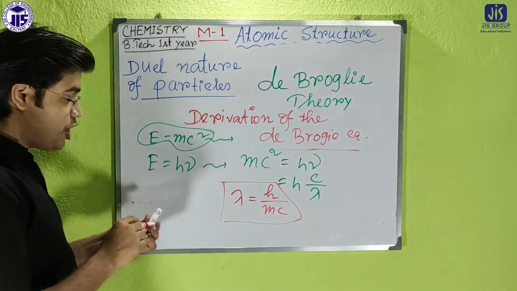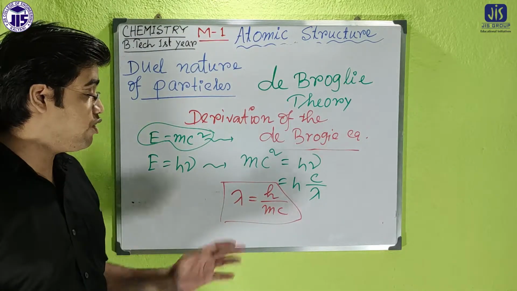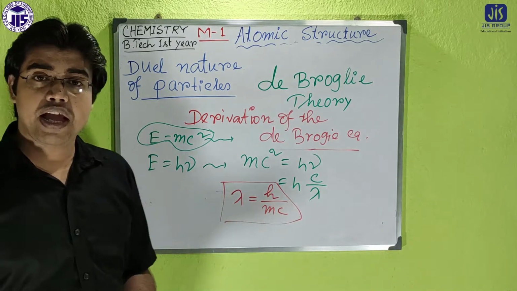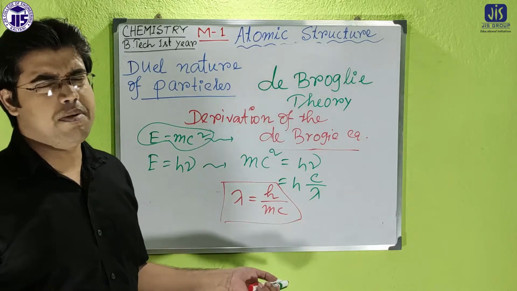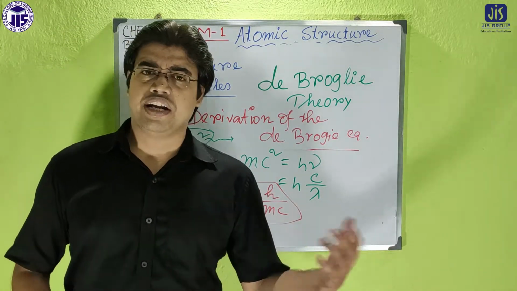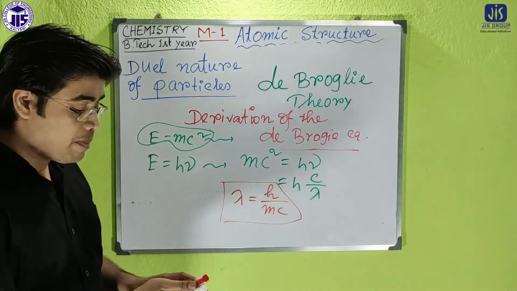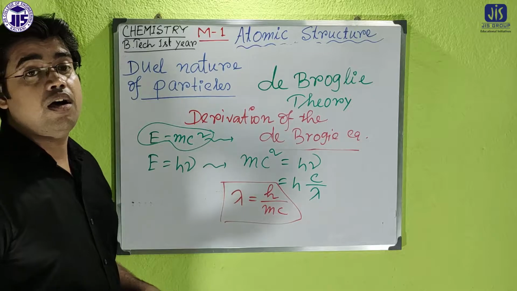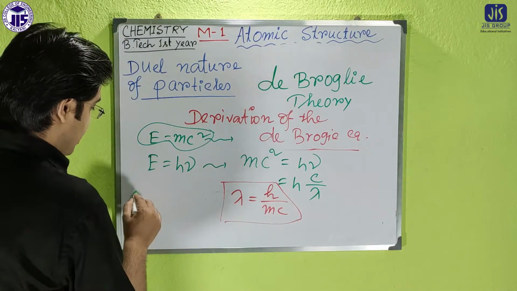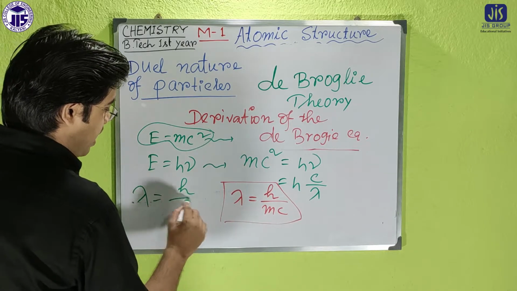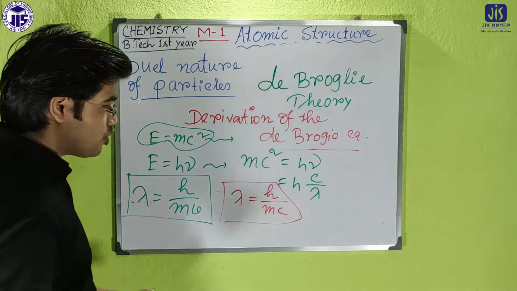Now c is the velocity of light. If it is any kind of particle which moves with the velocity of light, then that equation will be applicable, like electromagnetic waves, which in most cases move with almost the same velocity as light. But if it is any other microscopic particle, then lambda equals h by mv, where v is the velocity of that microscopic particle.